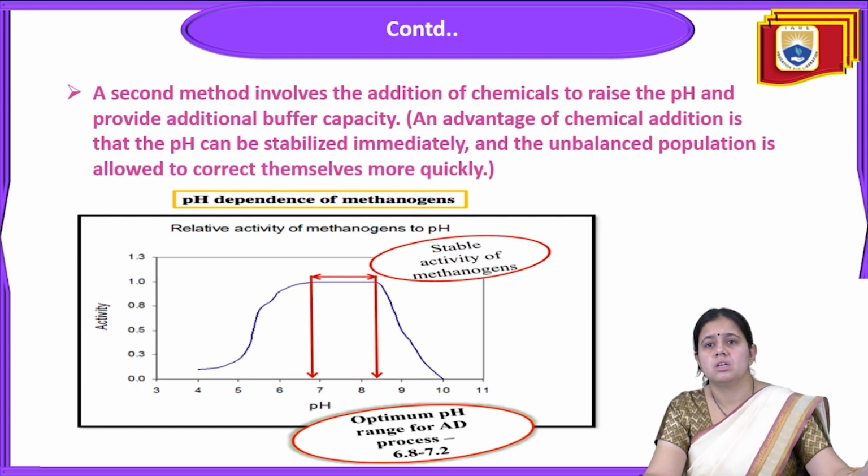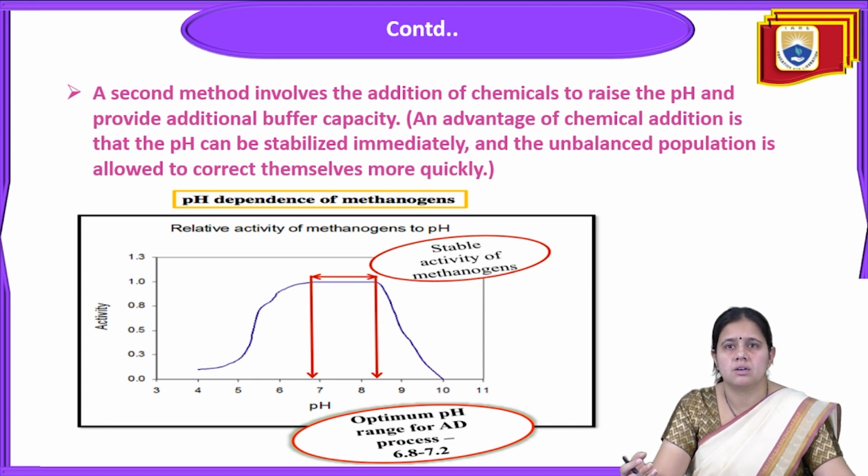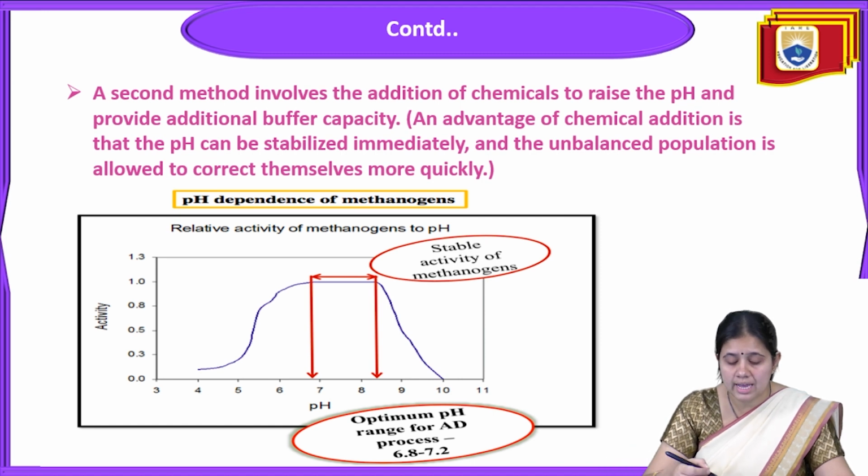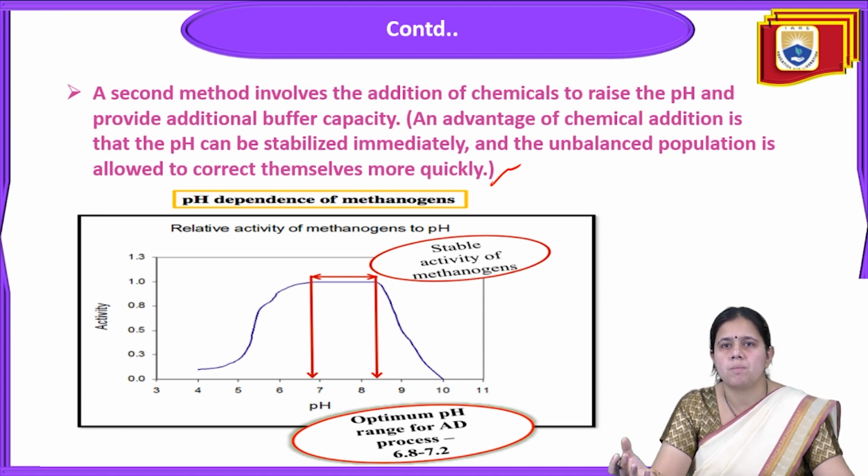See, this is the picture. This method involves the addition of chemicals to raise the pH and provide additional buffer capacity. So an advantage of chemical addition is that the pH can be stabilized immediately and the unbalanced population is allowed to correct themselves more quickly.